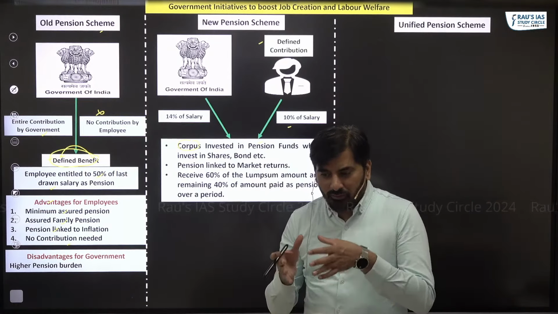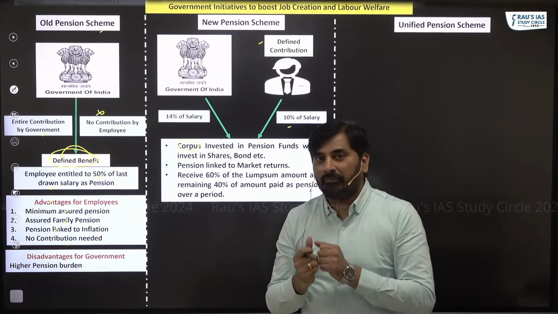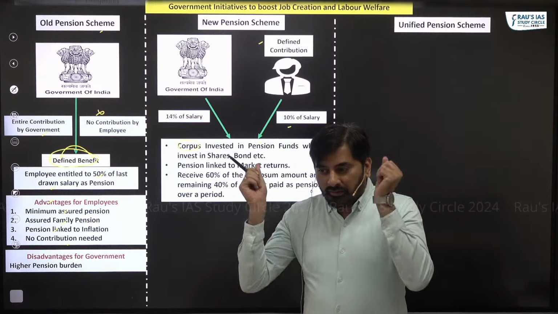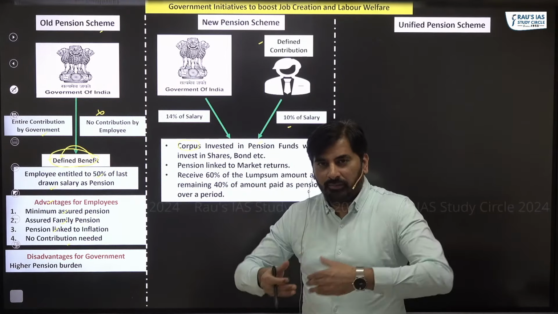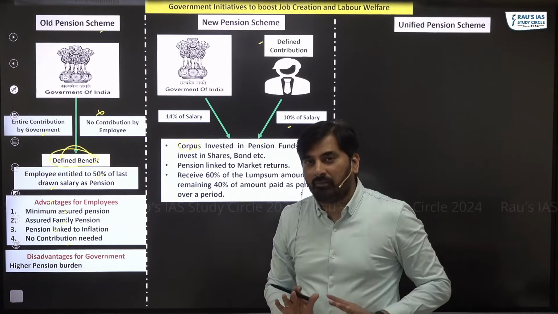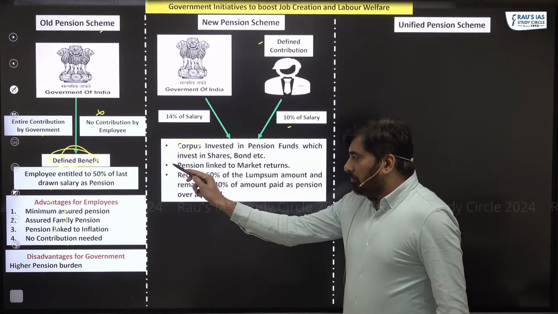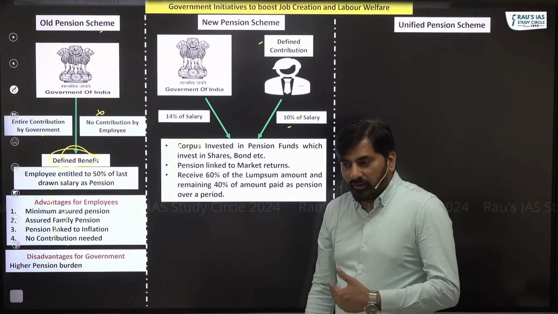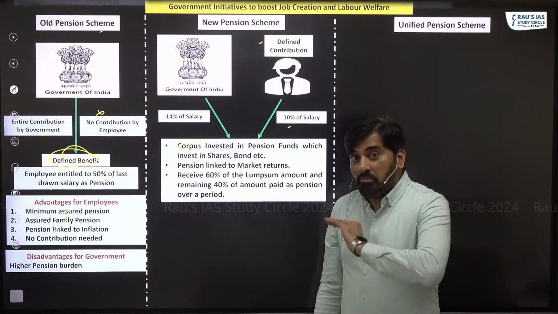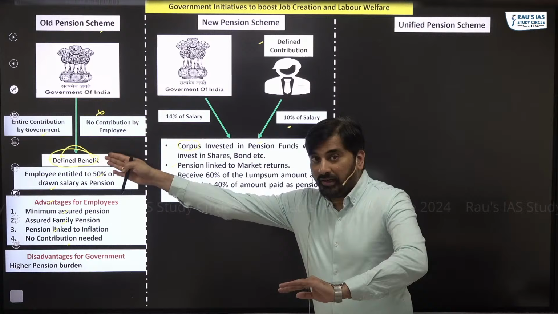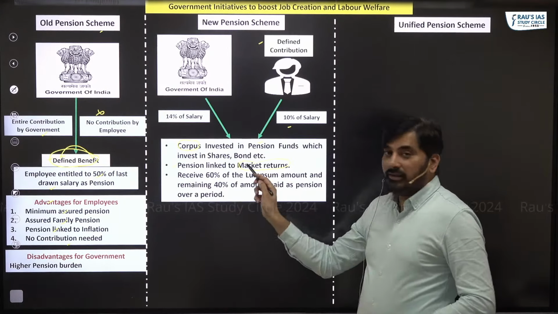Just like how you have mutual fund companies and insurance fund companies, you have pension fund companies in India. So this money was invested in pension fund companies, and these pension fund companies in turn used to invest that money in the capital market like shares, bonds, and so on. So the pension which the government employees would get at the end of their retirement was not the minimum assured pension which they used to get earlier. This pension is now linked to market returns.